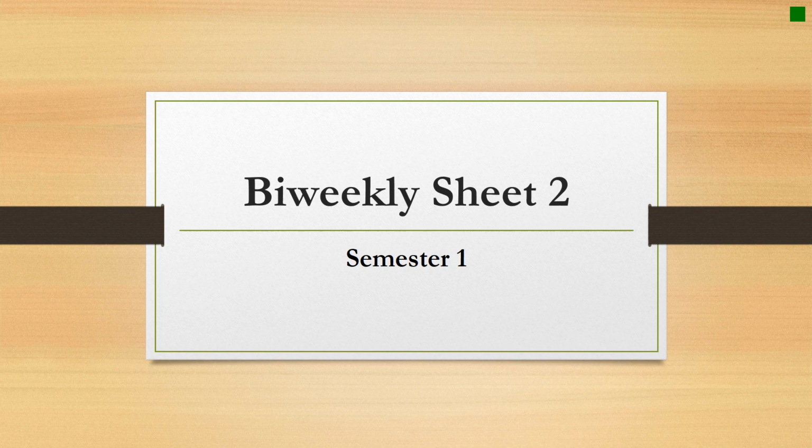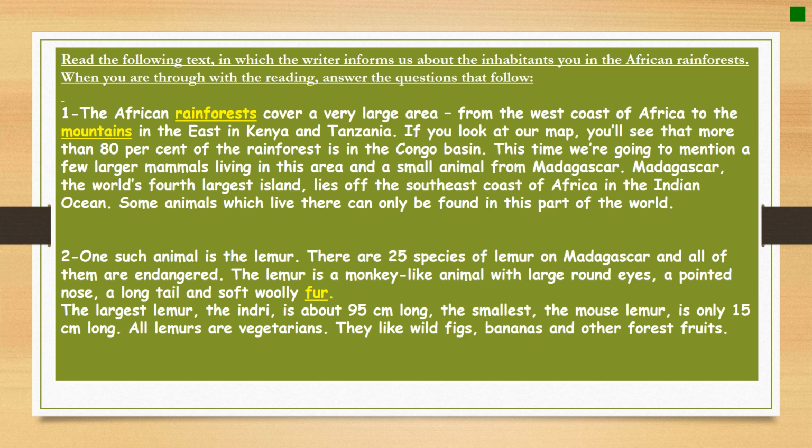Today we're going to start solving the second biweekly sheet for the first semester. As you know, our first theme was about poverty, and the second theme that we are through now is about endangered animals. We have explained before that endangered animals are animals who are in danger of extinction. They are about to disappear or vanish due to many different reasons. So today the text that we're going to read is about some of the endangered animals around the world.